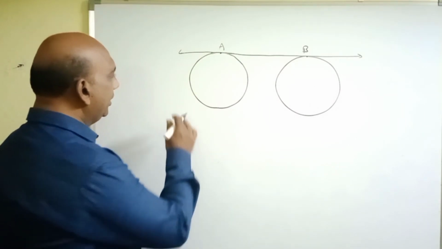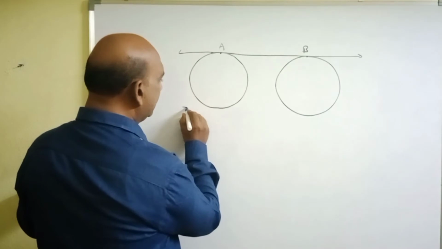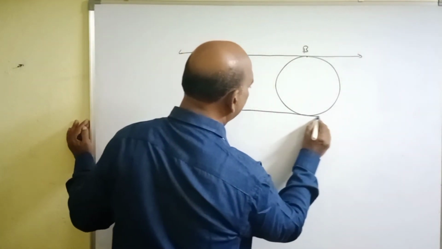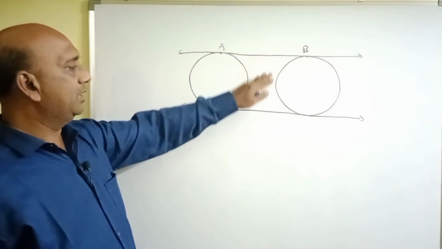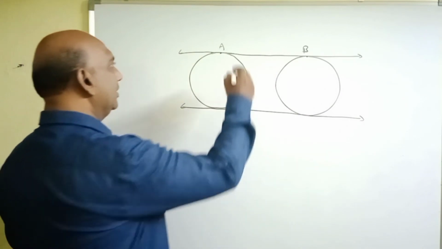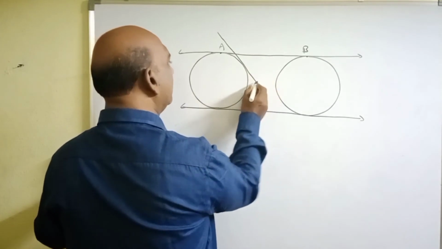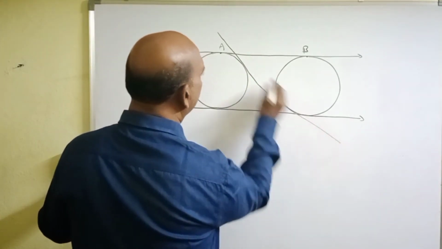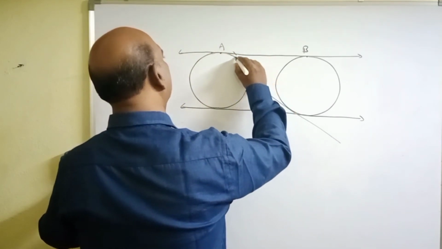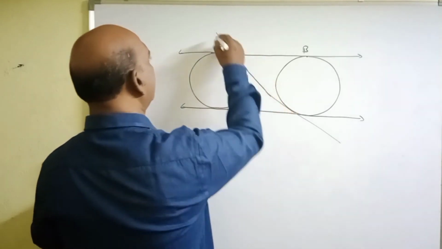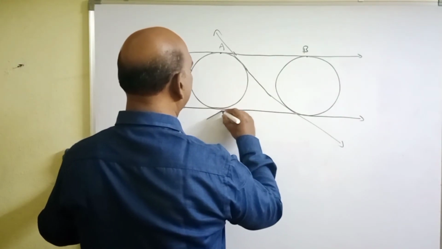Already one common tangent is drawn here, and below it this is another common tangent that we can draw. So this is one common tangent and this is another, and like this we can draw another common tangent. This is another common tangent, and on this side also we can draw another common tangent.